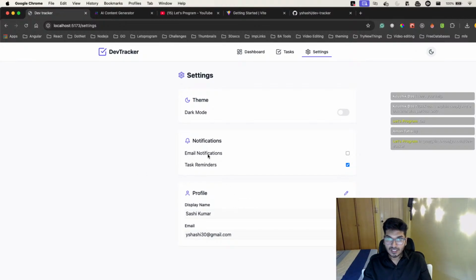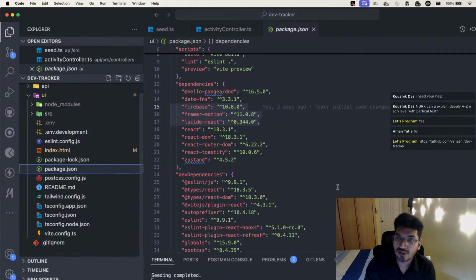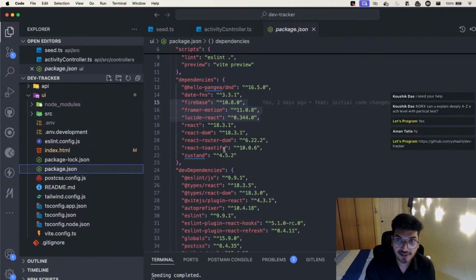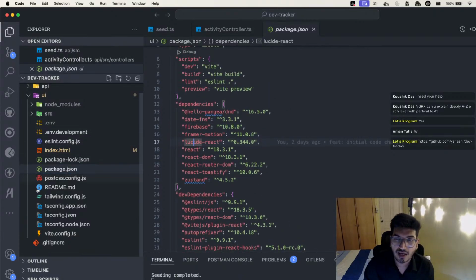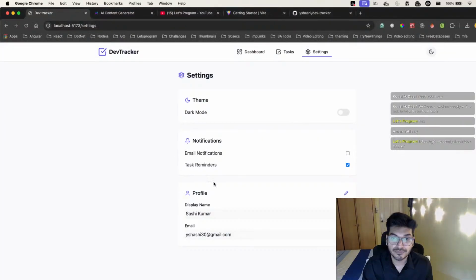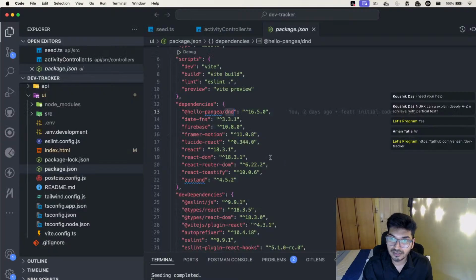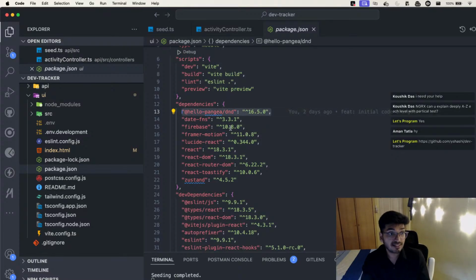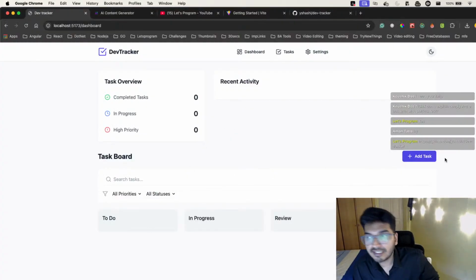Now let's take a look at what steps I took to create this app. I have a package.json ready with all the necessary packages here. If you see, I have a drag and drop. To do that drag and drop, I've used this package, hello-pangea/dnd. I'm using the latest package of it, and this helps me create this drag and drop so easily.